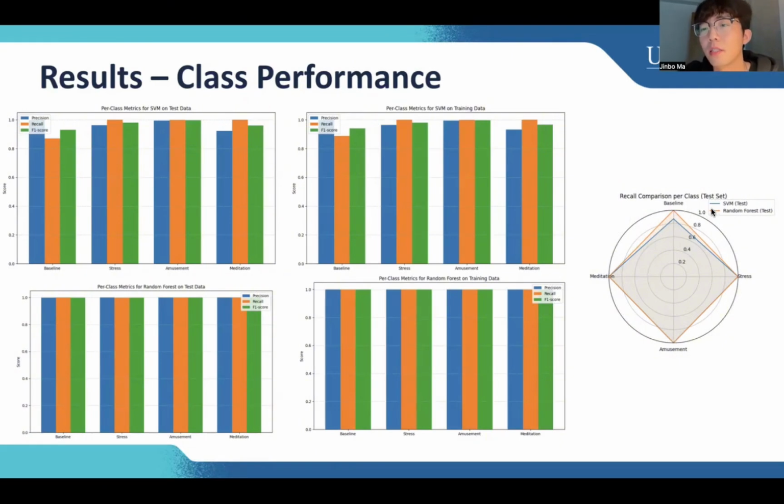But as we can see, for the SVM, the meditation, amusement, and stress are pretty good, but for the baseline, it looks not good. So from this page, we can easily see the random forest is more stable and performs better, especially when emotional states have similar physical signals.